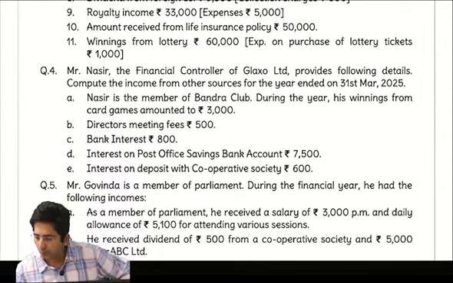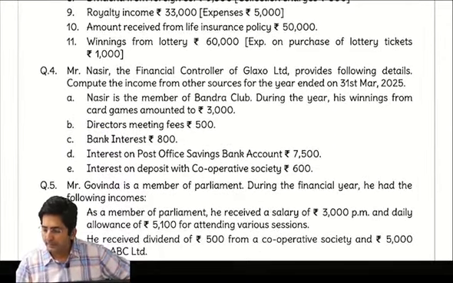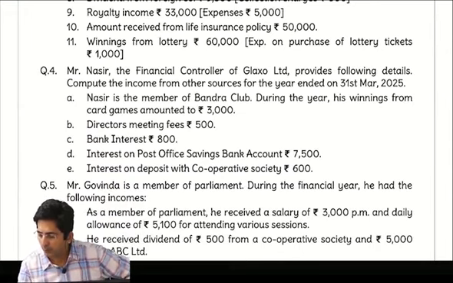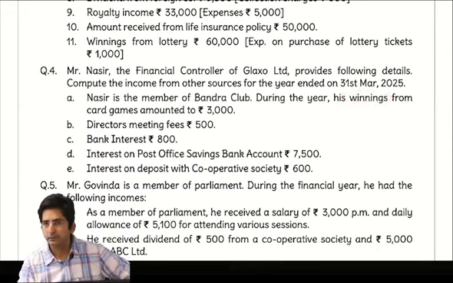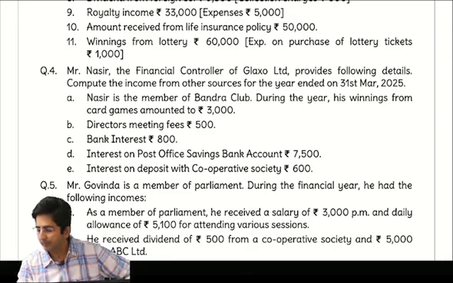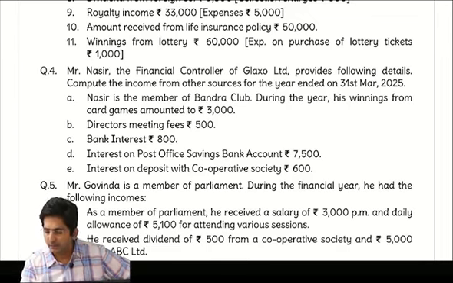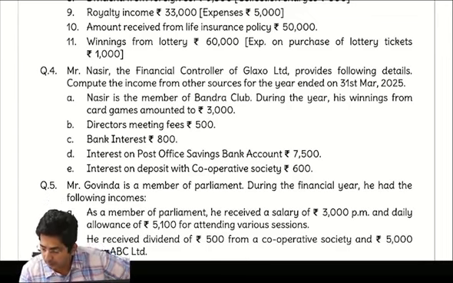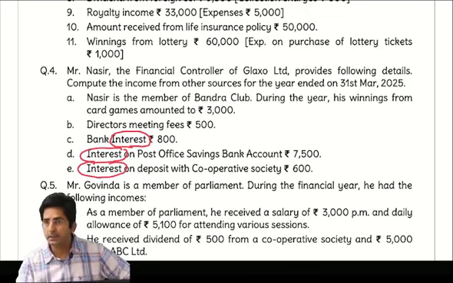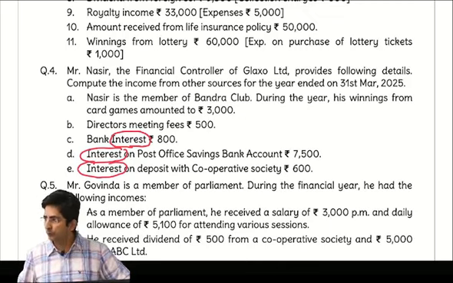Then question number 4. See, in that first point was what? Winnings from card games. Winnings taxable. Then director's meeting fees taxable, because this has not come in our keyword of DW Ramu Fakir, so it is taxable. Then bank interest. Wait. Whenever we see interest, circle it. You also do.